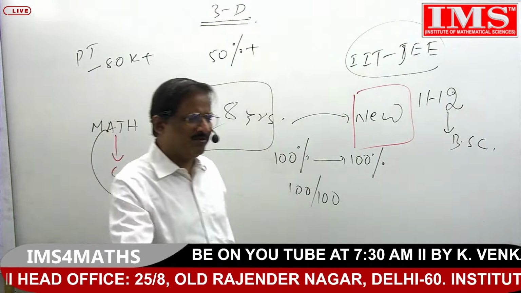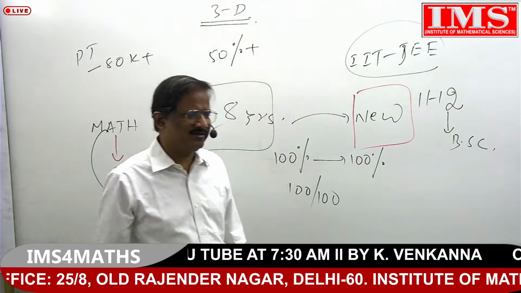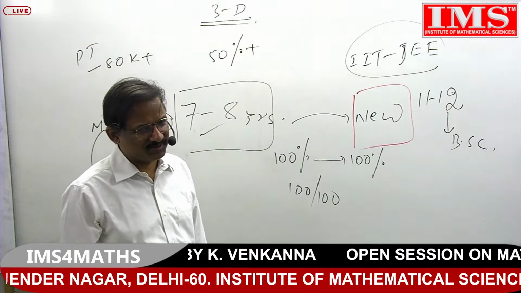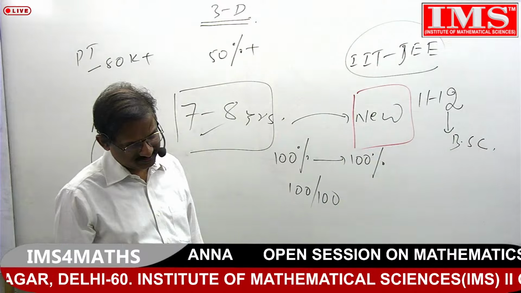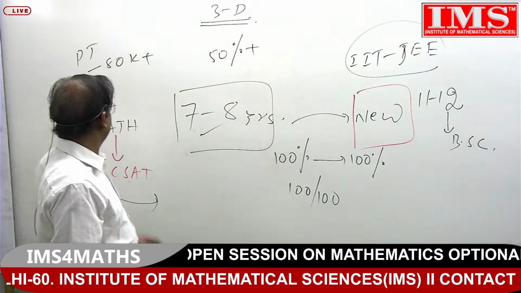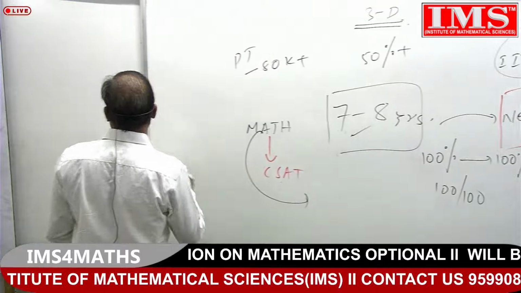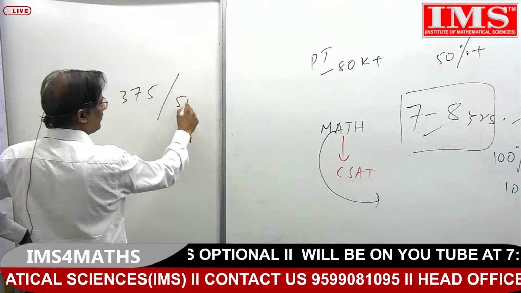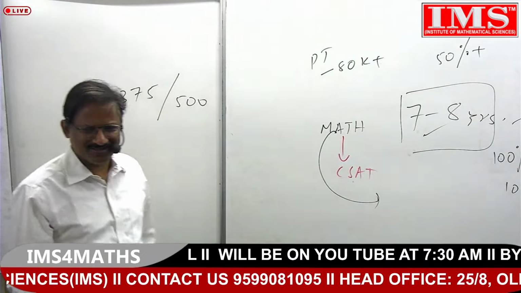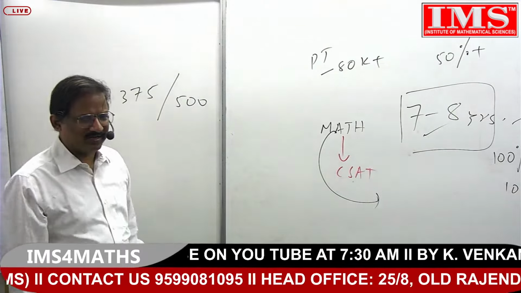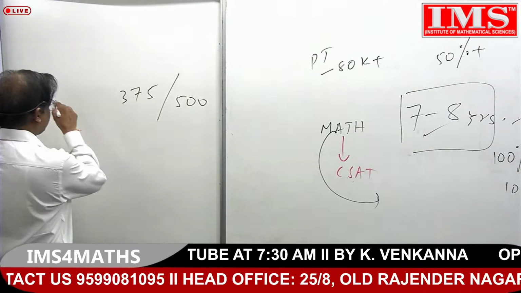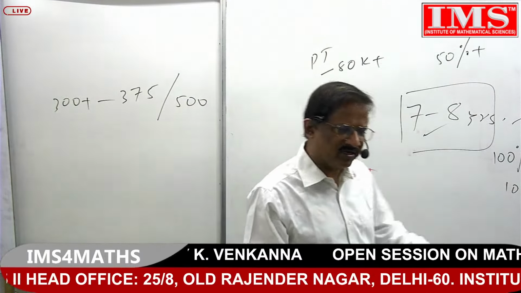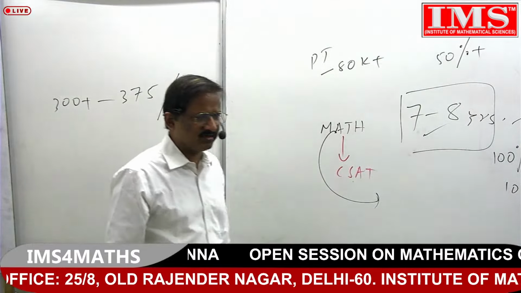But how many marks were you awarded in the mathematics optional? Can you tell me? Around between 300 to 350. The highest marks in mathematics were 375 out of 500. It's very huge, too much, in the new pattern of the exam. So 300 is very average for any student. If any student doesn't get 300 marks, somewhere he made a mistake in his preparation, it was not done very well.